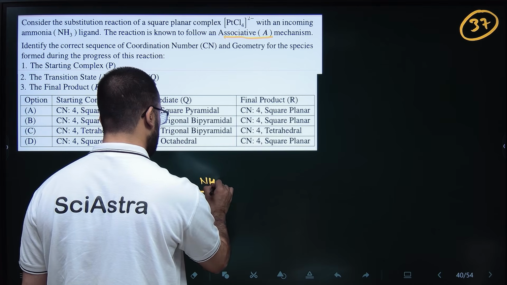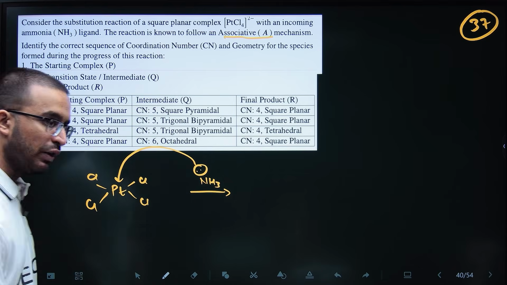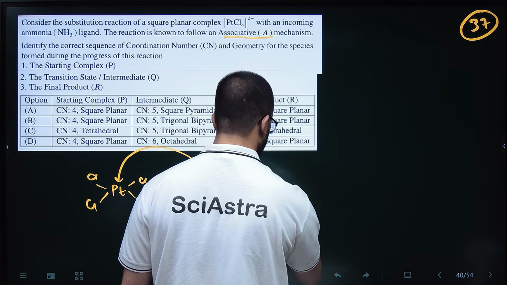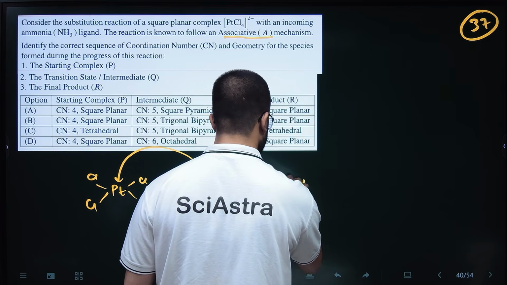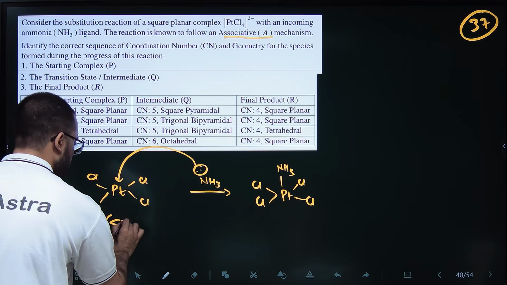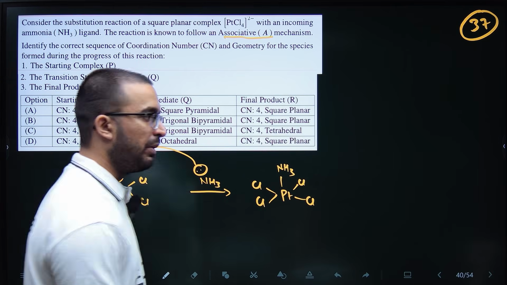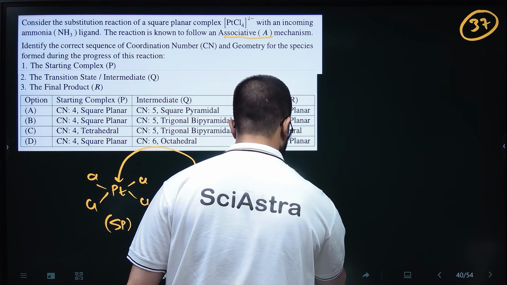It will first associate; it will first attack at platinum, giving Pt with four Cl and ammonia. So from square planar geometry, it has gone to square pyramidal geometry.